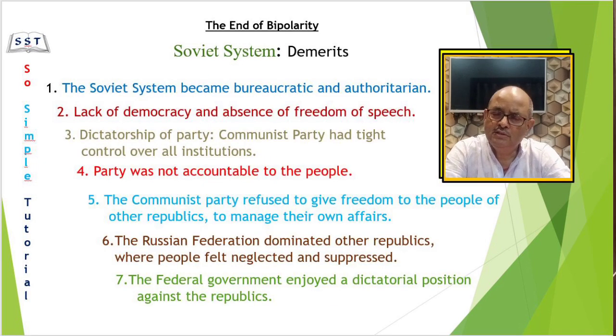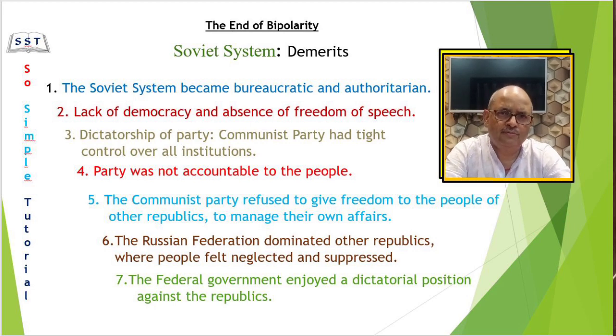Students, just now we read that trade, agriculture, communication, industry, banks, means of transport, everything was under state control. Naturally, everywhere officials were involved. This made the state machinery huge. Not only huge, but also made the government officials powerful. Files moved slowly, there was delay in decision making. Corruption had also crept in. Thus, the Soviet system became very bureaucratic. Not only bureaucratic, it also became authoritarian.